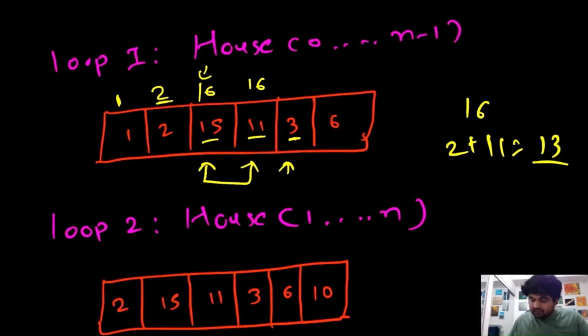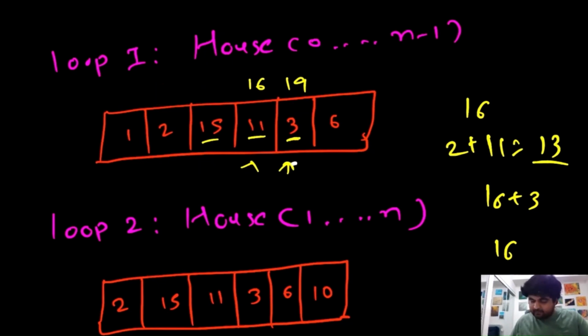So at value number 3, the maximum we can achieve is either 16 plus 3 or 16 by itself. Of course 16 plus 3 is going to be greater, so we are going to store 19, and we don't care about these values anymore because we already have the latest values so far.